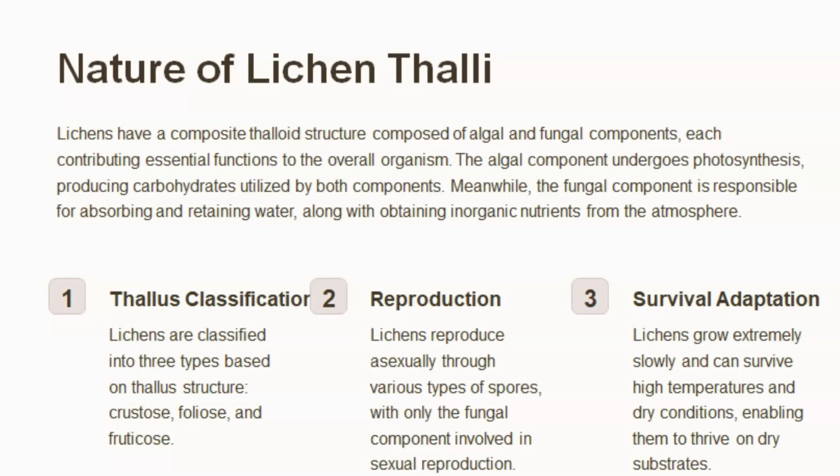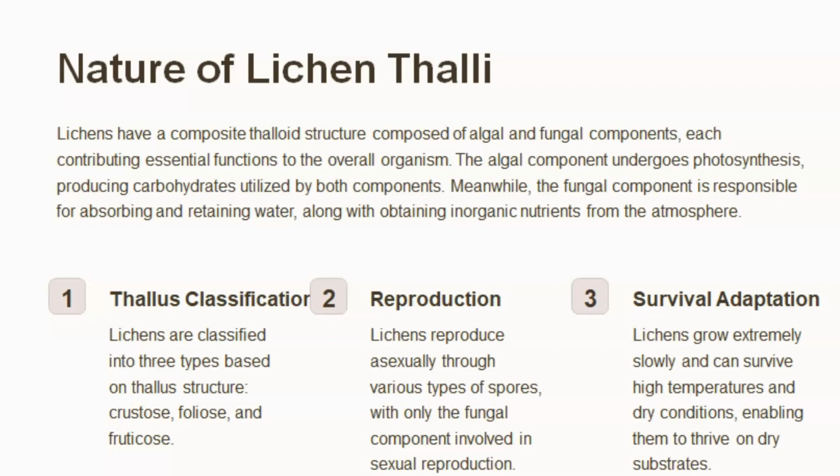Nature of lichen thalli. As we know, lichens are the symbiotic relationship between algal and fungal components. So what role does each part play? The algal component is responsible for photosynthesis and produces carbohydrates which are utilized by both partners. Meanwhile, the fungal component is responsible for absorbing water along with some inorganic nutrients from the atmosphere. Based on the thallus structure, lichens are usually classified into three types: crustose, foliose, and fruticose.